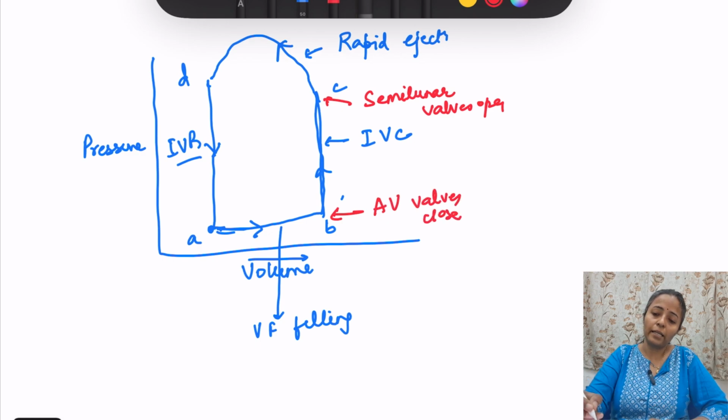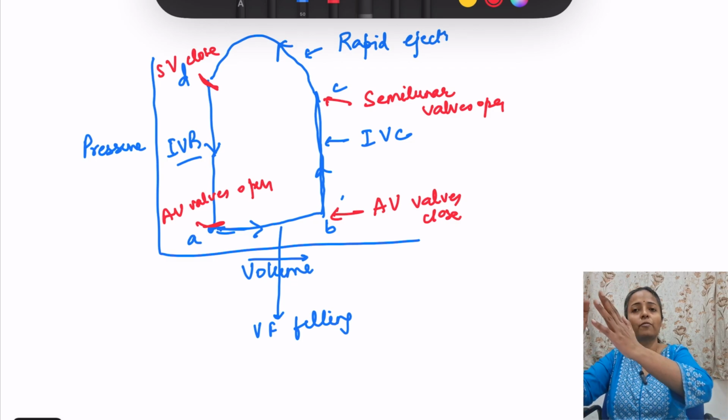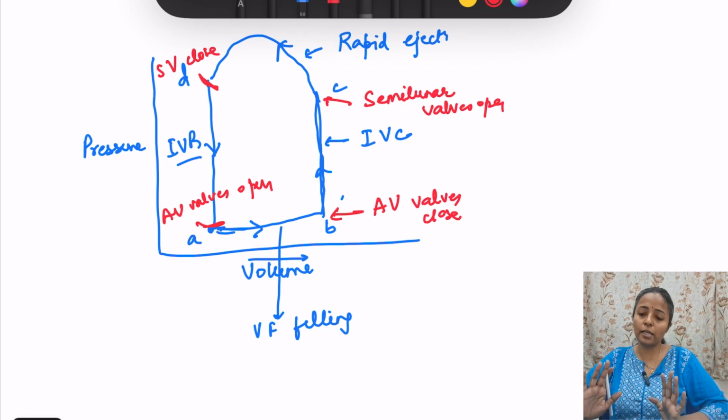ठीक है? And here what is happening? This is semilunar valves close after ejection and here AV valves open. ठीक है? सिंपल याद रखो, AV valves open, AV valves close, semilunar valves open, semilunar valves close, and then again AV valves open, AV valves close, semilunar valves open, semilunar valves close. ठीक है? तो semilunar valve close, isovolumetric relaxation.